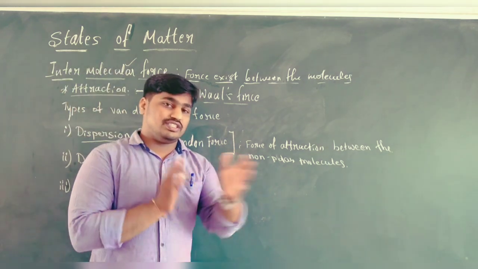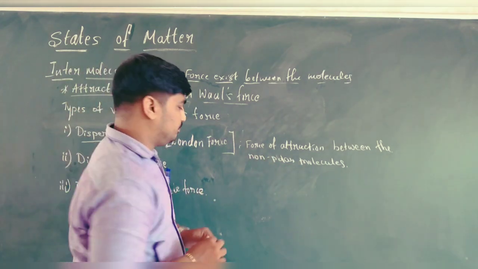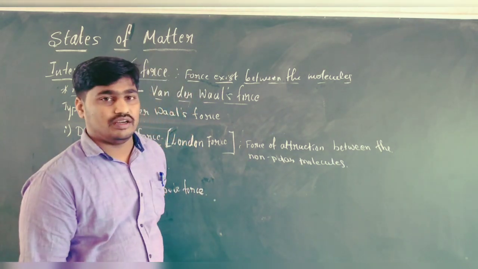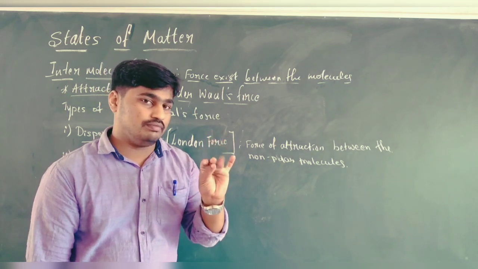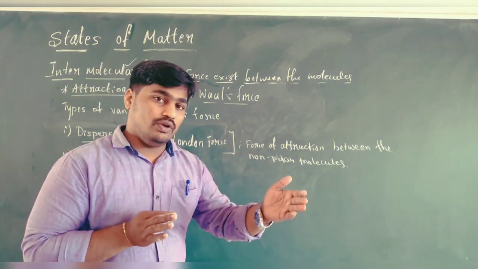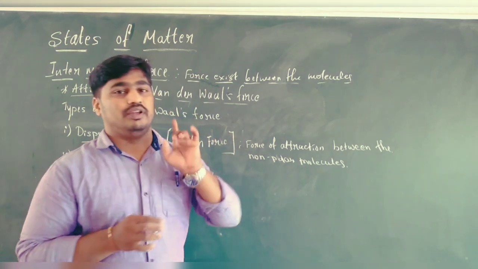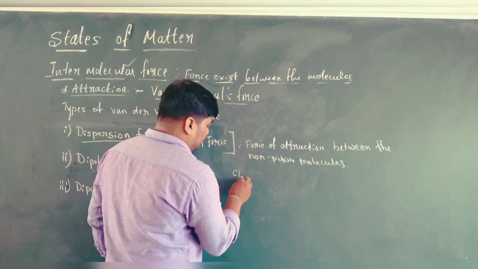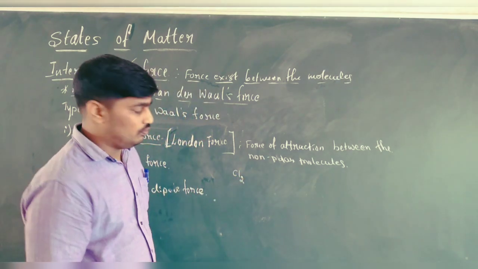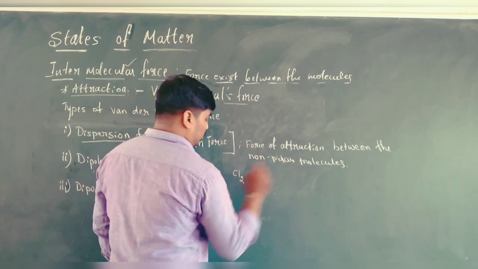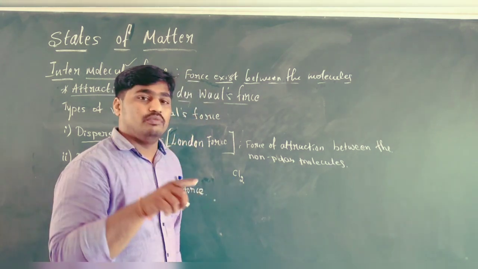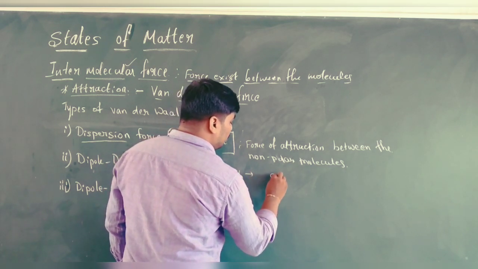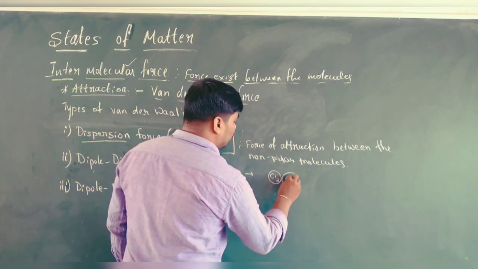Now, how is this dispersion force observed? First, consider examples of non-polar molecules: hydrogen, oxygen, chlorine, bromine, iodine, all diatomic molecules, as well as noble gases. Consider chlorine, Cl2, a non-polar molecule, and the interaction between one chlorine molecule and another.